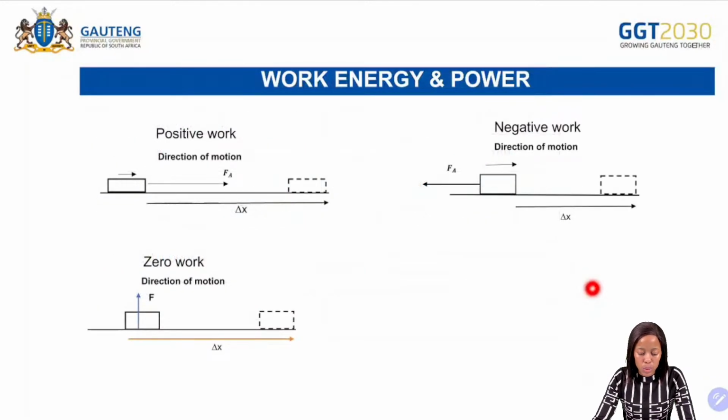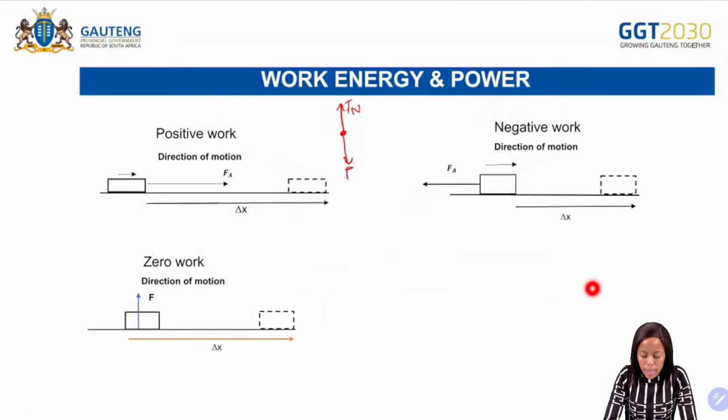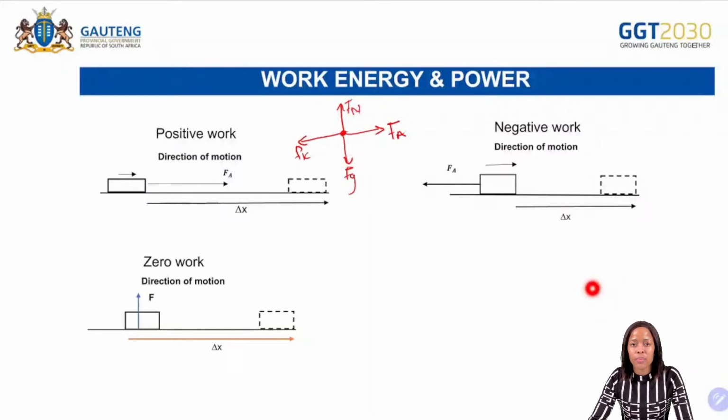Now, when it comes to positive work, okay, so now let's say this is your free body diagram there. So normal force, gravitational force, and then let's say on the right we have the applied force, and then on the left we have the kinetic friction there. So when it comes to positive work, we are saying that it is when the displacement is in the same direction as the applied force.